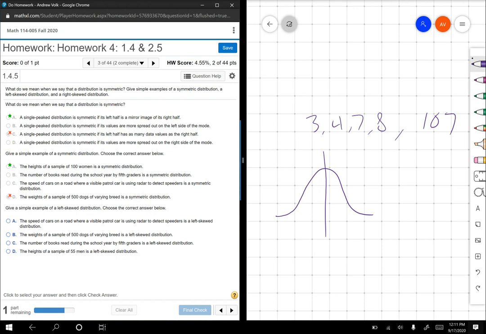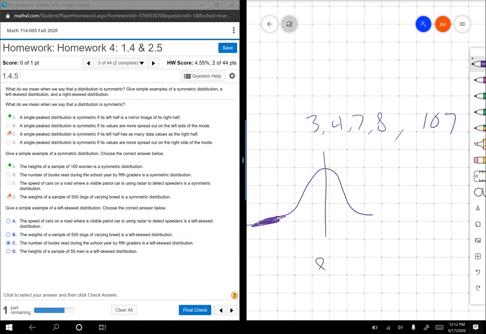Give the simple example of a left skewed distribution. A left skewed distribution, choose the correct answer below now. And so this is where we're dealing with these two. Left skewed meaning the left tail is longer. So I would say, we already had heights of women, we could say heights of men. We could say number of books read. When I think about the number of books read for fifth graders, I think most fifth graders read, let's